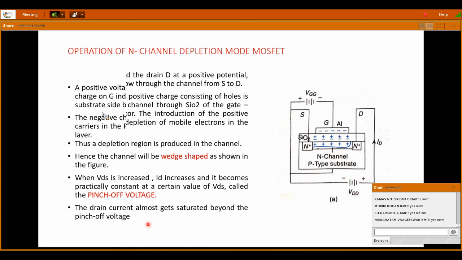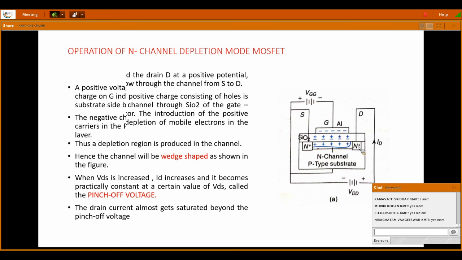The depletion layer, you can see, has an arrow-like shape here. In this region, the positive charges which are present are immobile charges, and they are depleted of mobile carriers. These immobile charges are preventing the flow of electrons from source.